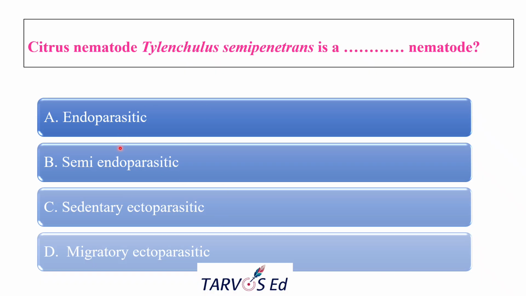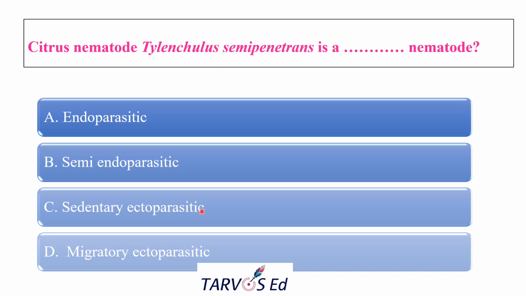You should also remember the definition for each. What is endoparasite? The entire body of the nematode will be inside the root or something. That is endoparasite. Semi means part of the nematode body is inside and part is kept outside. Sedentary ectoparasite and migratory ectoparasite are different.